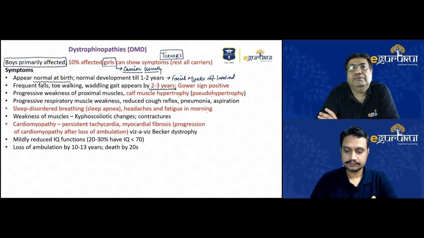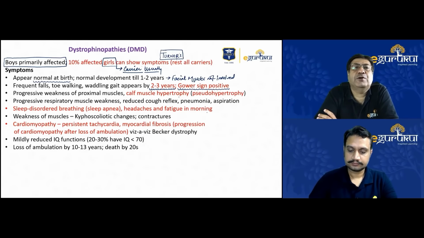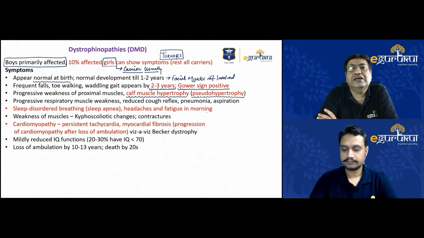Gowers sign, Dr. Sushil will explain this better, is a typical sign which indicates proximal muscle weakness in the child. Progressive proximal muscle weakness and calf muscle hypertrophy. Now, this calf muscle hypertrophy is a very important feature of DMD. And this primarily is because of fat infiltration and collagen proliferation in the calf muscles. Again, Dr. Sushil will explain this better.